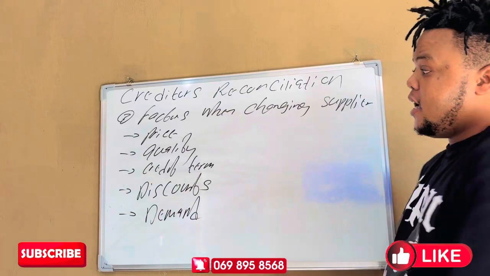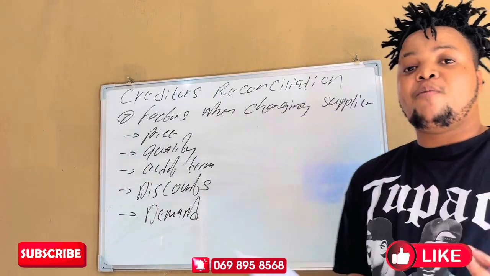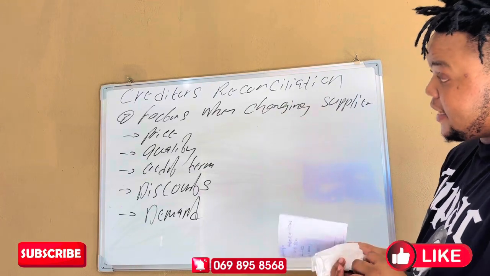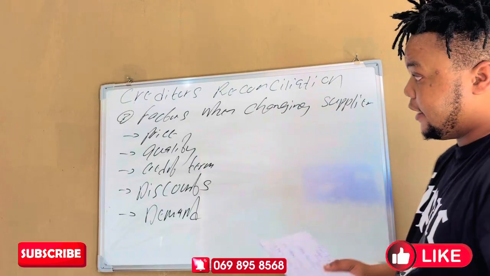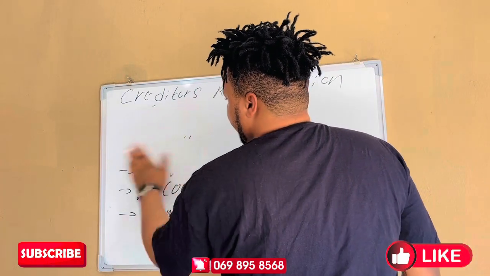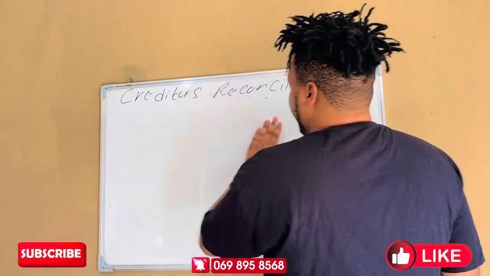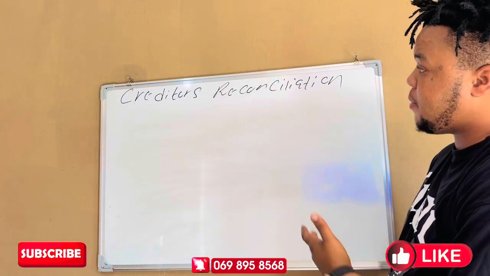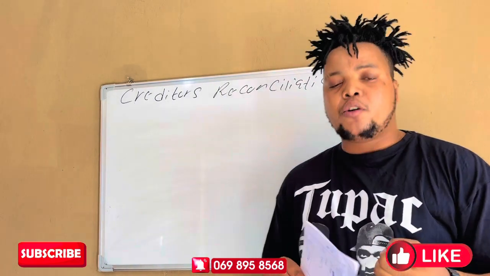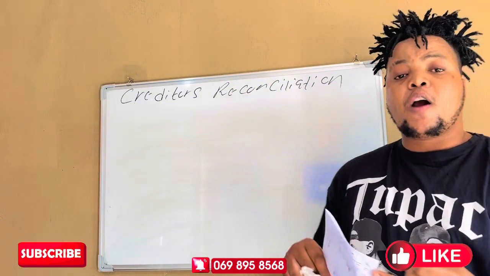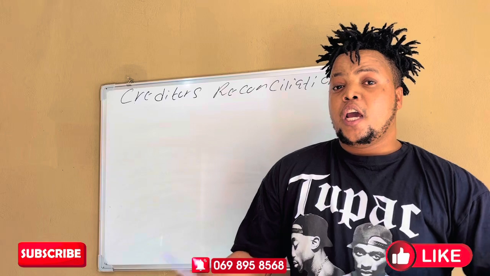There might be others, but these are my top 5 which you need to consider. So this is aspect number 3. So let's move to the next aspect. That was aspect number 3. We spoke about who the participants are in the Creditors Reconciliation. We spoke about the important concepts.